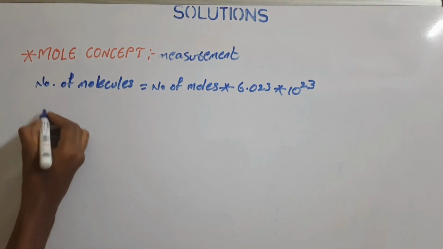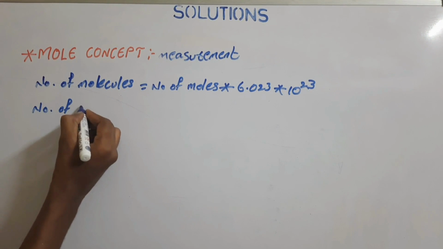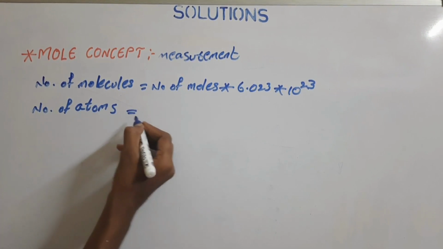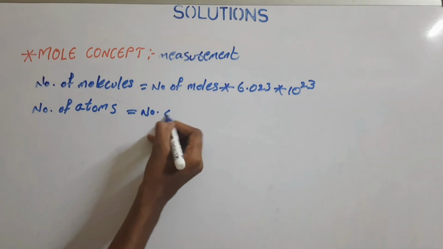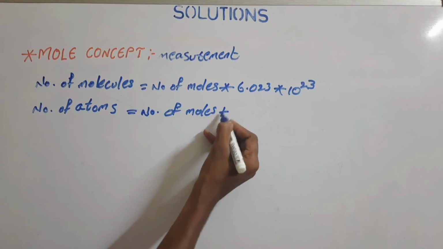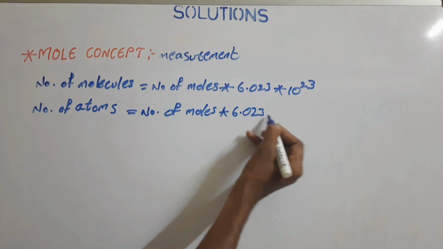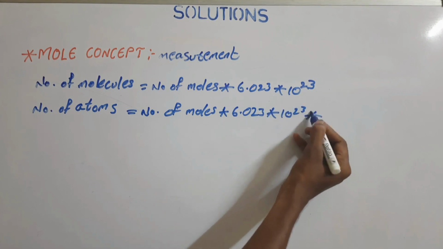In the same way, let us see the number of atoms. The number of atoms present in the solution is calculated by number of moles into Avogadro's number, which is 6.023 into 10 to the power of 23, into atomicity.